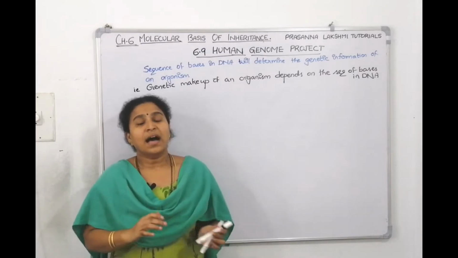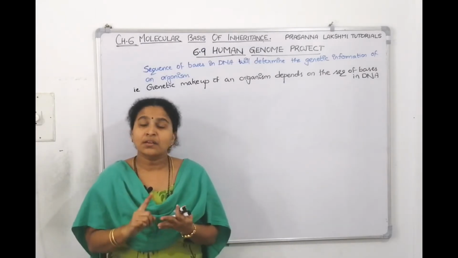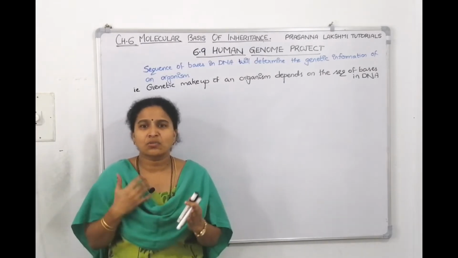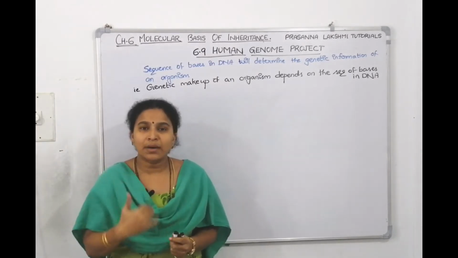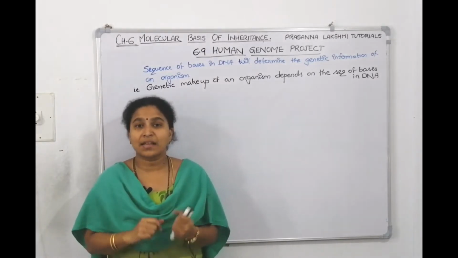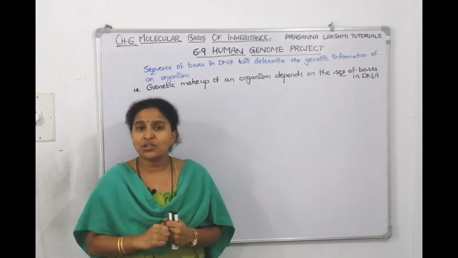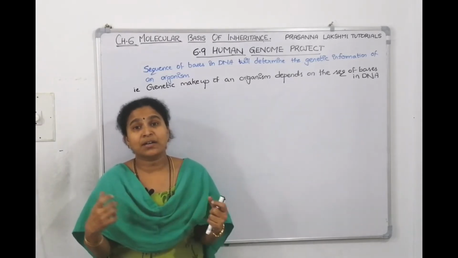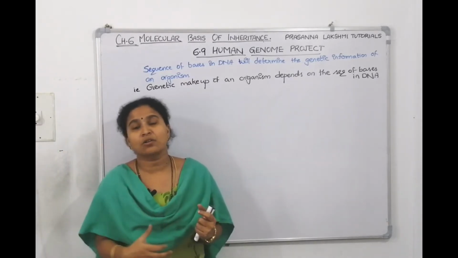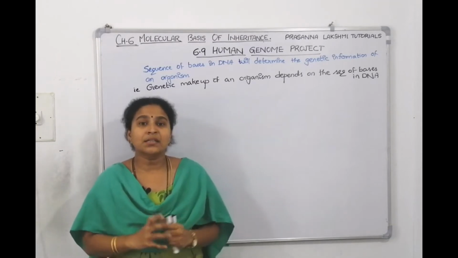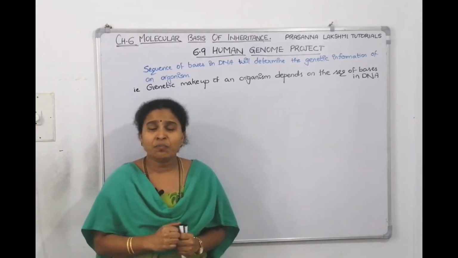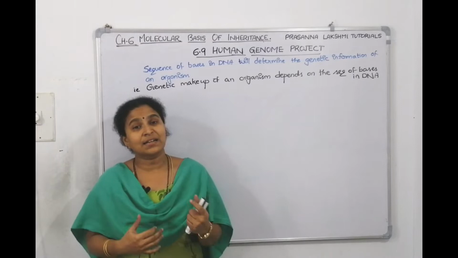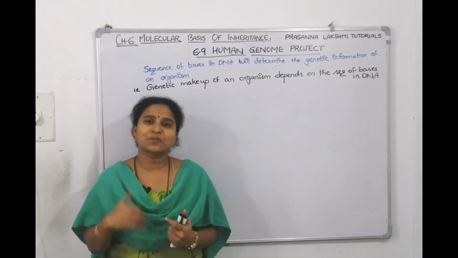Then came rDNA technology, gene cloning, genetic engineering, biotechnology: new areas of biotechnology. What will an engineer do? They give a better plan to construct roads, bridges and dams. In the same manner, a genetic engineer will manipulate the genes and construct them in a better manner so that they can express better.